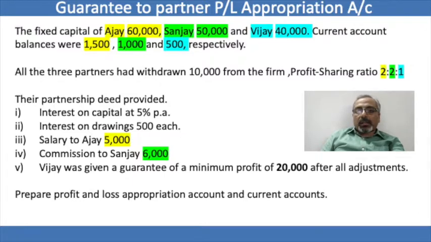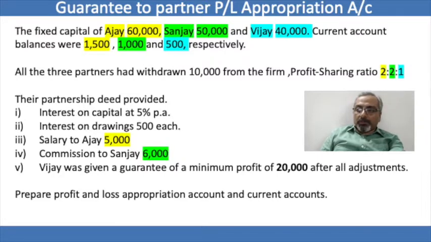In this case, there are three partners and their fixed capital accounts are given. You can see there is Ajay who has a fixed capital of 60,000, Sanjay who has a fixed capital of 50,000 and Vijay a fixed capital of 40,000. Their current account balances are also given as 1,000, 500, 1,000 and 500 respectively. All the three partners had withdrawn 10,000 from the firm. Their profit sharing ratio is 2:2:1.